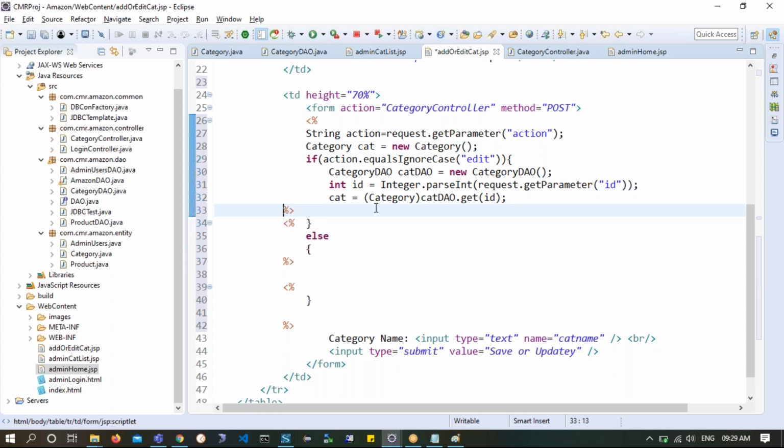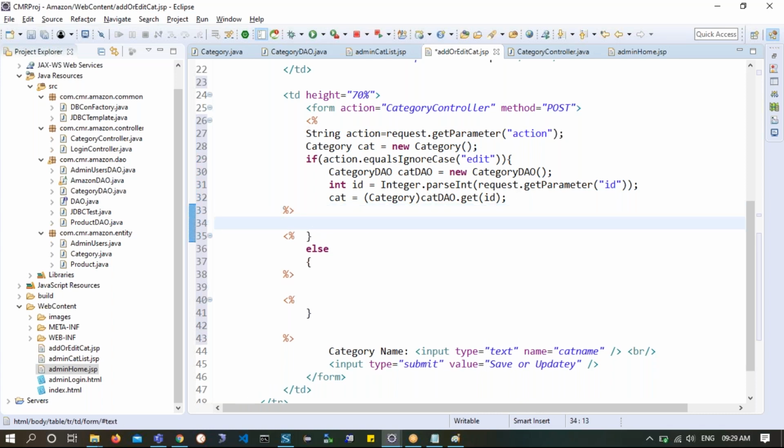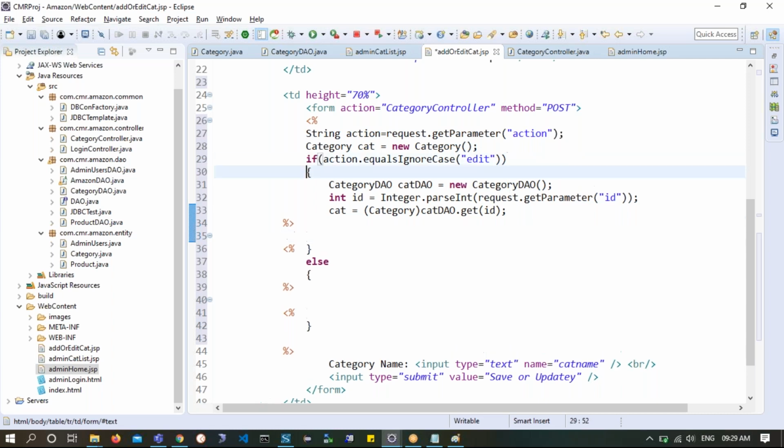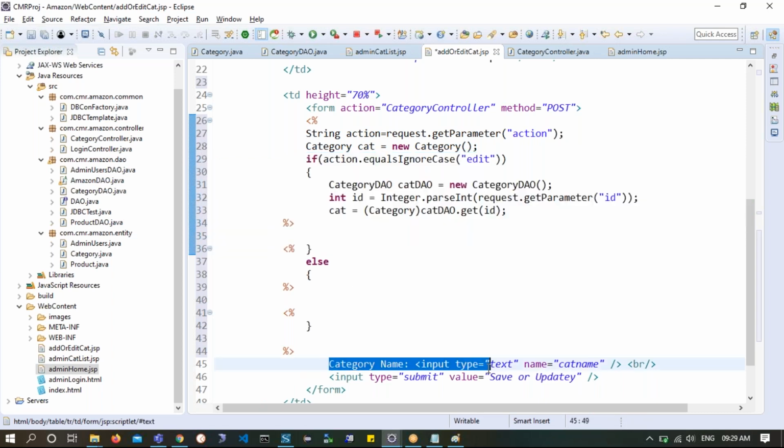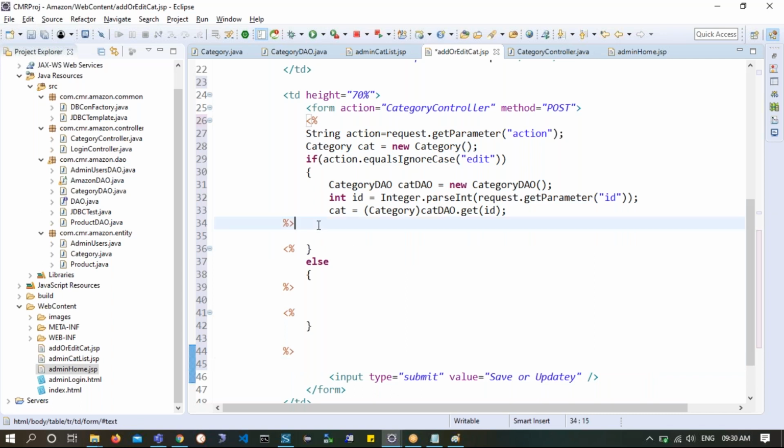Now look at this piece of code. What I have done is cut this piece of code into multiple parts. Now if this is the case, up to this level I wanted to show the category name field, Control X, in this way,